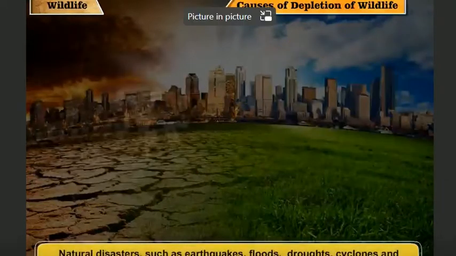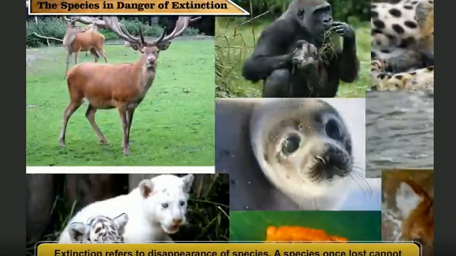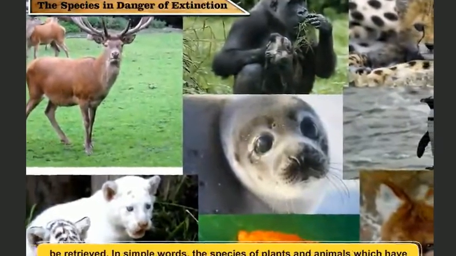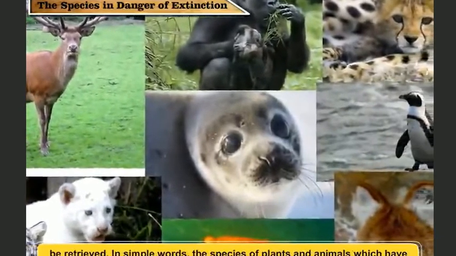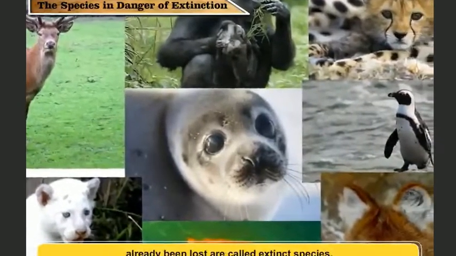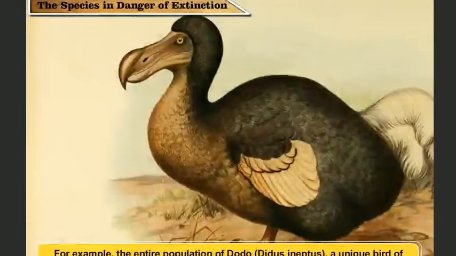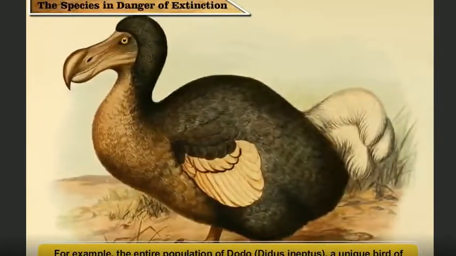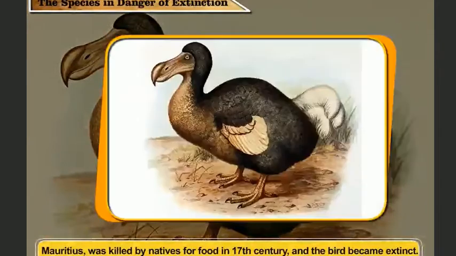Natural species in danger of extinction. Extinction refers to disappearance of species. A species once lost cannot be retrieved. In simple words, the species of plants and animals which have already been lost are called extinct species. For example, the entire population of dodo, or Didus ineptus, a unique bird of Mauritius, was killed by natives for food in the 17th century and the bird became extinct.